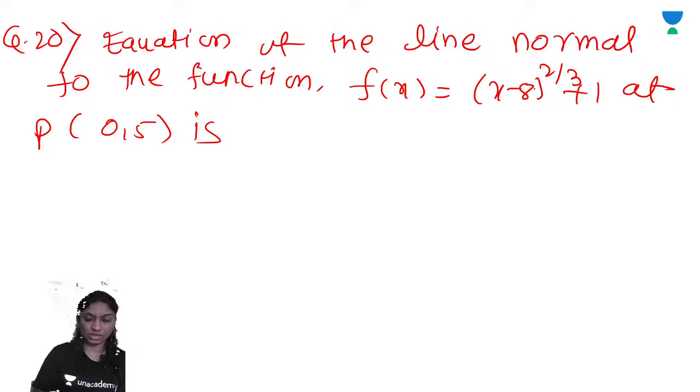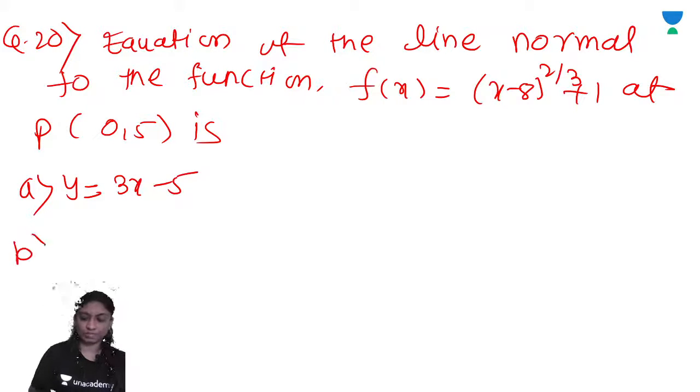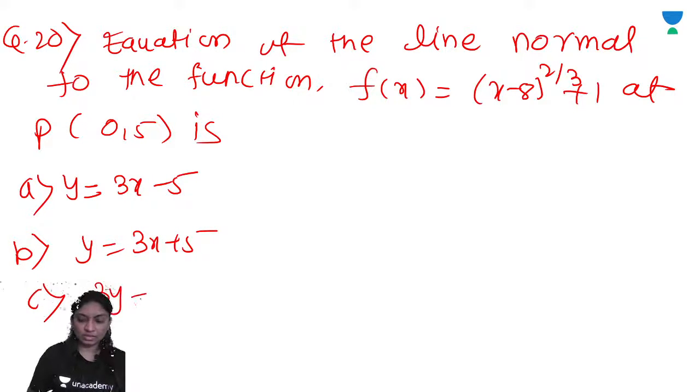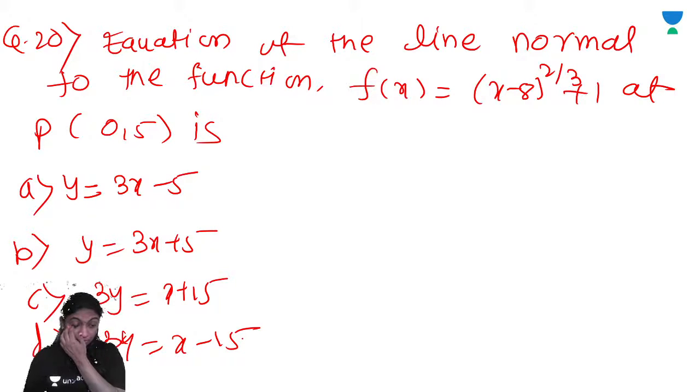The options are given. Option A, y is equal to 3x minus 5. Option B, y is equal to 3x plus 5. Option C, 3y is equal to x plus 15. Option D, 3y is equal to x minus 15.